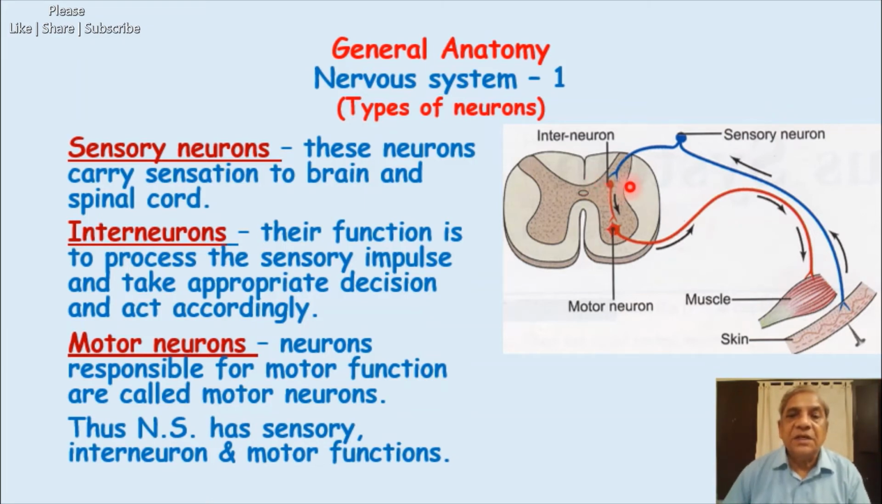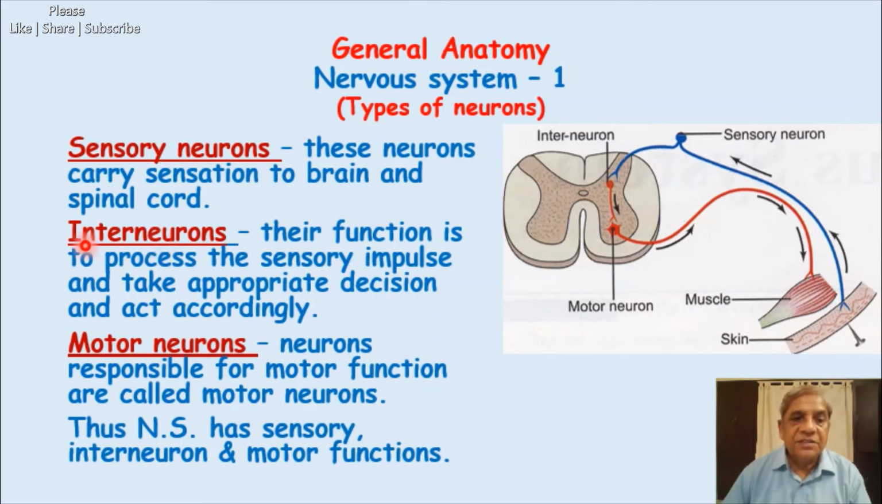So this is the example of a sensory neuron, and their function is to carry the sensation to the brain and to the spinal cord. This is one example which is lying outside. There are plenty of sensory neurons present in the spinal cord and in the brain, which you will learn. Don't get confused, this is just the simplest description of sensory neurons, interneurons and motor neurons. Now we come to the second kind of neurons.